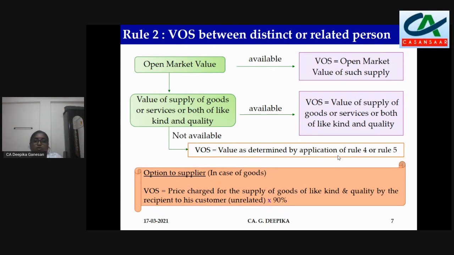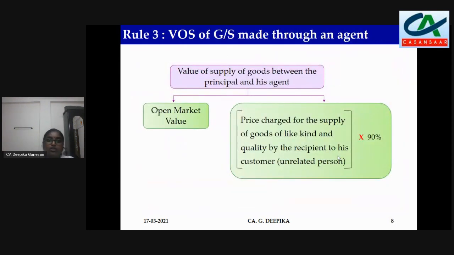Otherwise, you can go with the open market value. If that is not available, take the value of goods of like kind and quality. If that is also not available, apply rule 30 or 31. Next, value of goods or services made through an agent. This is rule number 29.